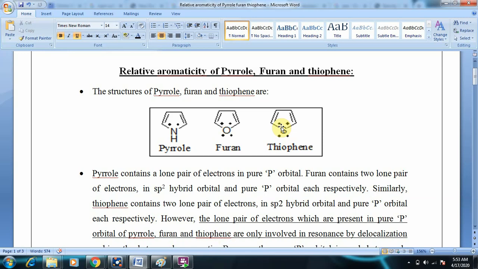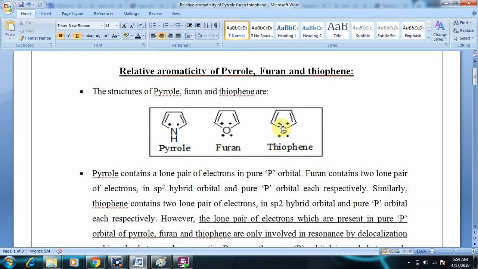Thiophene, 4 electrons from the pi bonds and 1 lone pair from the pure p orbital of sulfur, altogether 6 electrons, which also satisfies Huckel's rule. The 3 molecules pyrrole, furan and thiophene are aromatic according to Huckel's rule, that is the 4n plus 2 rule.